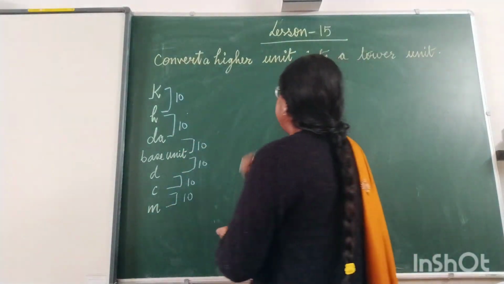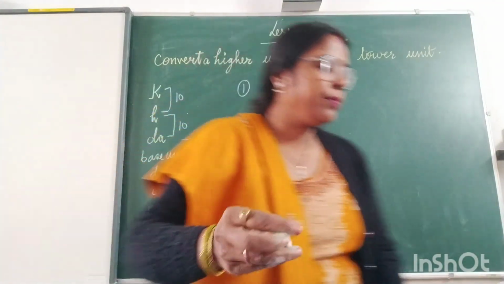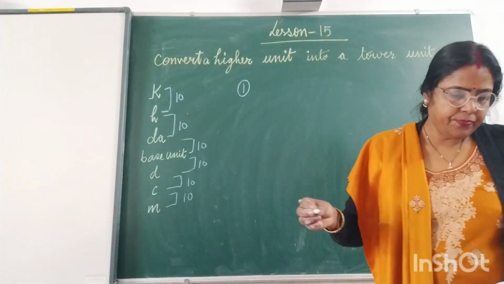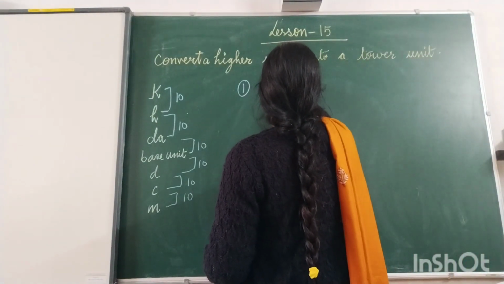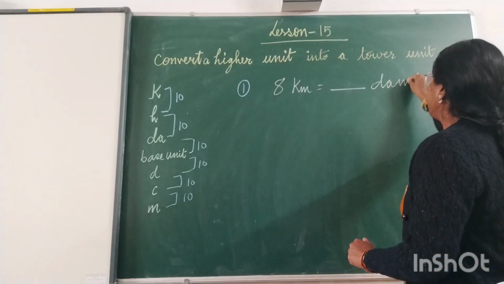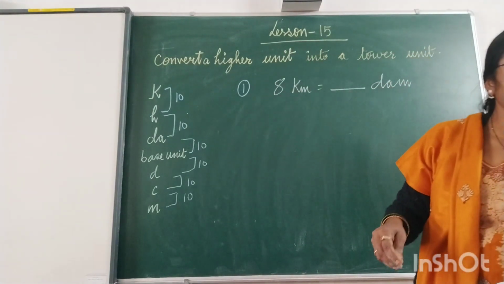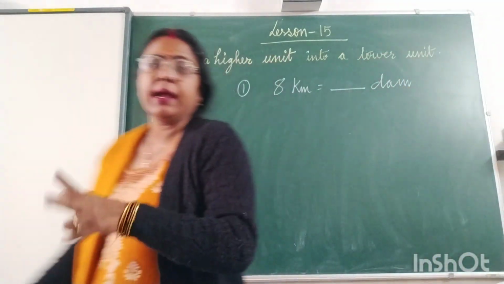For example, I am taking question 1, and question 1 is 8 kilometer is equal to dash decameter. I don't know 1 kilometer is equal to how many decameter, but I know this acronym, kangaroo hopping down.